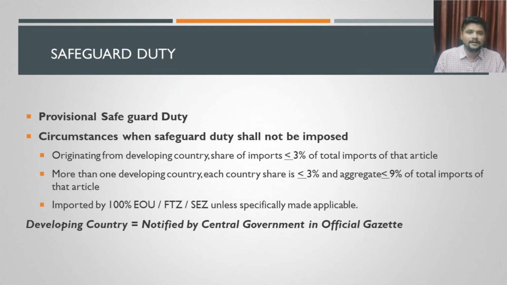Then we are referring here to one important term, which is called developing country. What is called a developing country? You need not understand any concept for this. There will be a notification issued by the government. In that notification they would have listed certain countries as developing countries. If the country from where you are importing the product has an entry in that particular notification, then that country is called a developing country, and all these provisions which we just now discussed will apply to that import as well.